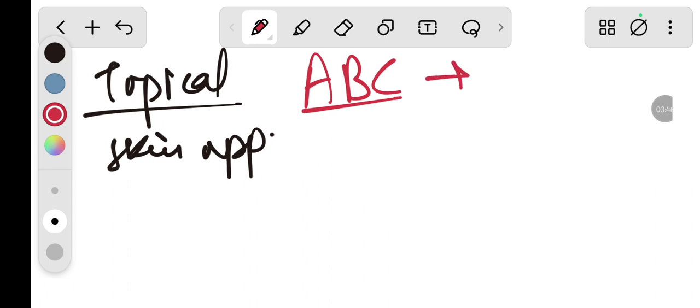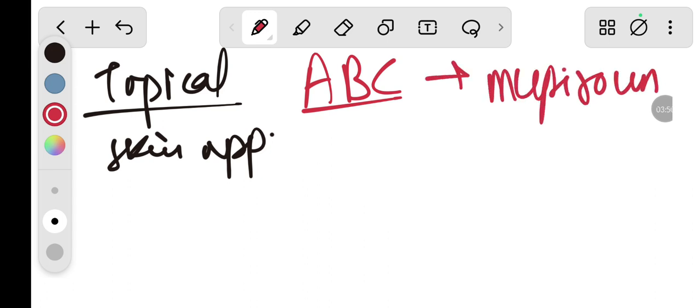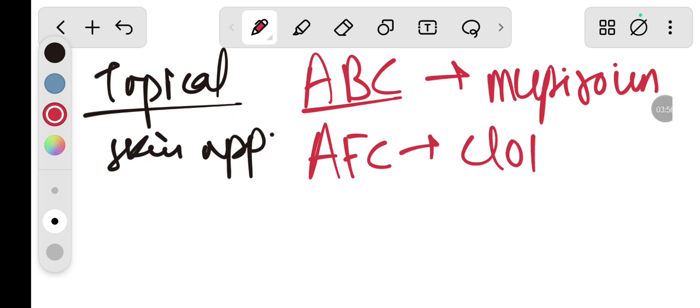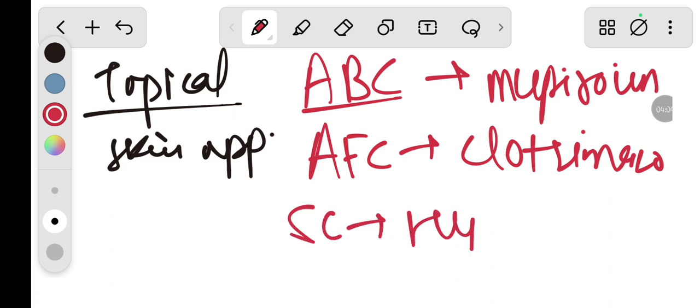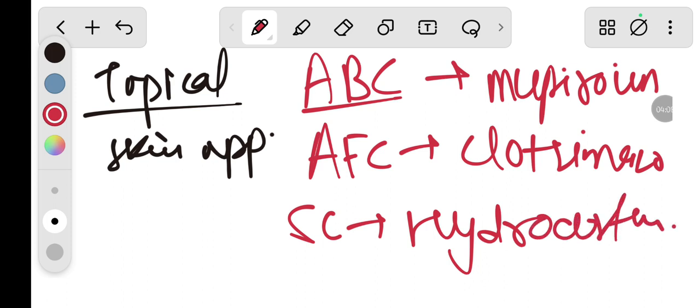So we give mupirocin cream. In antifungal cream we give clotrimazole, and in steroidal creams we give hydrocortisone. Okay, so these are the topical skin applications, the external applications we use in the injury and all.